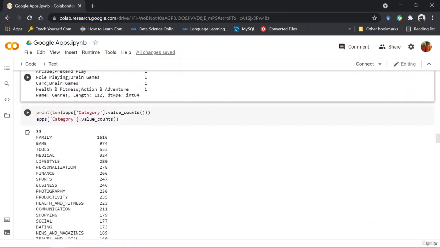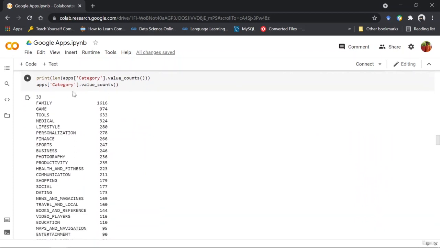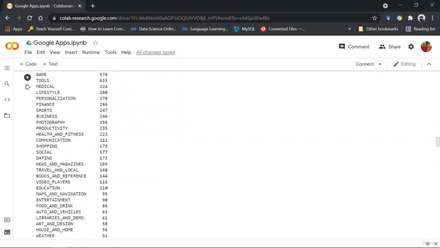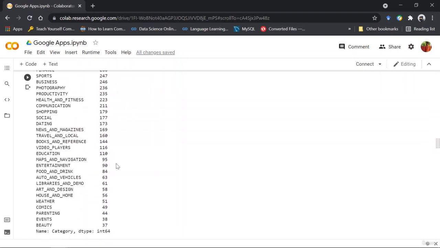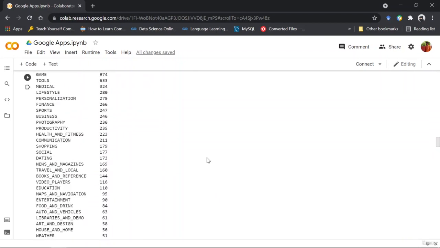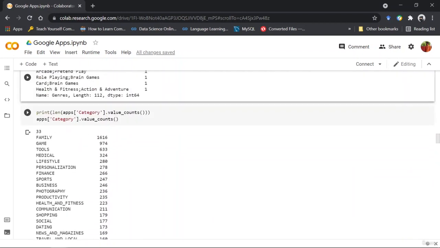Next, you can see is the category. Now again, using the value counts function, we see that there are 33 categories and family has the largest frequency, then game, tools, and then it dwindles down to 324, 280, and so on, going on to 95. So now it has 33 categories. Again, this is a large number of categories, but still we can work with it, right?